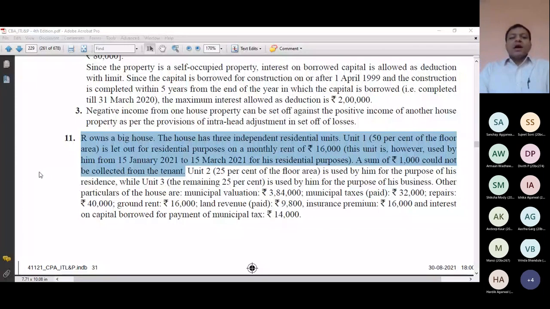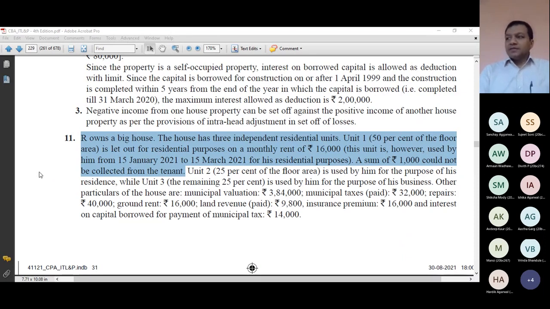This is the question. R owns a big house. The house has 3 independent residential units. Unit 1, 50% of the area is let out for residential purpose, on a monthly rent of 16,000. But this unit 1 is used by him from 15th Jan to 15th March for his own residential purpose. So this 50% portion was self-occupied by me for 2 months. The sum of 1,000 could not be collected from the tenant.